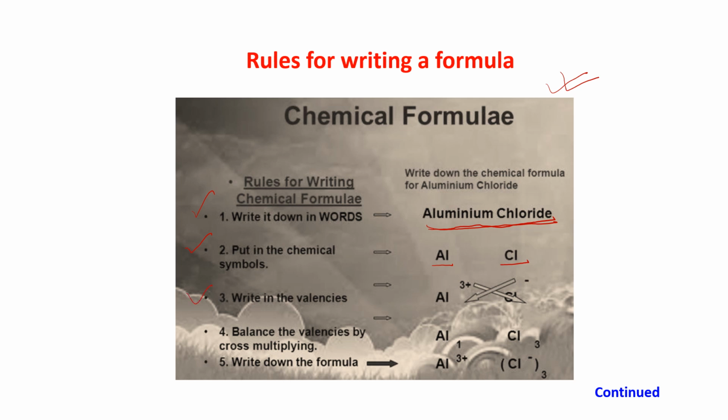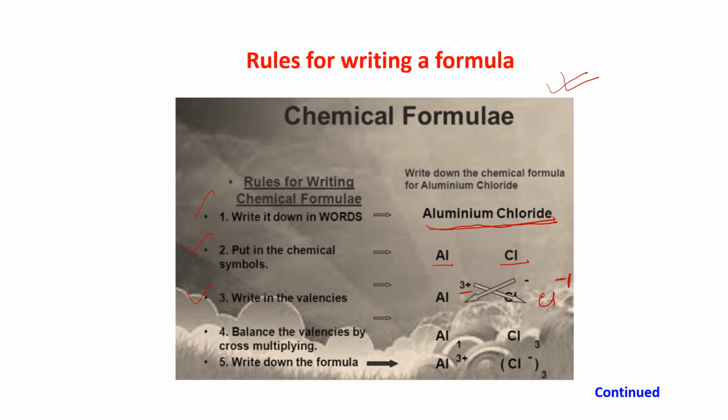So, you have written the symbol, then write the valency. The valency of aluminium is 3, and when we are writing the valency, we will not write the sign, but actually it has a positive sign, so it is 3 plus. We will write it in this way at the top, 3 plus. And chloride is Cl minus. Only minus is written, which means 1 is there.